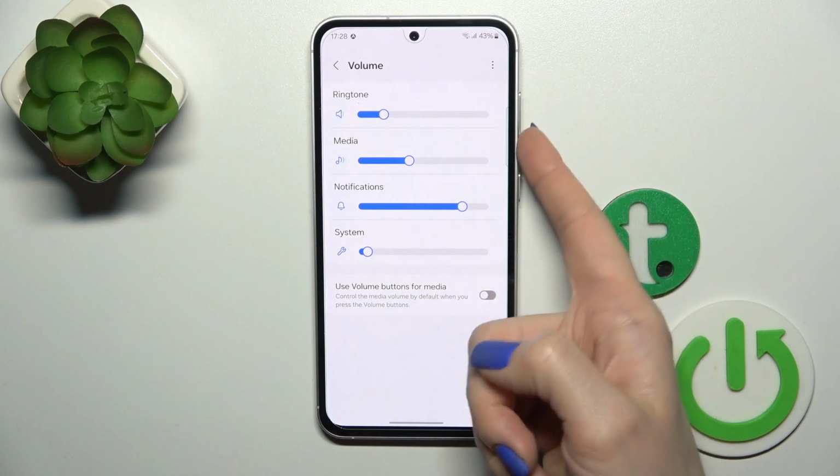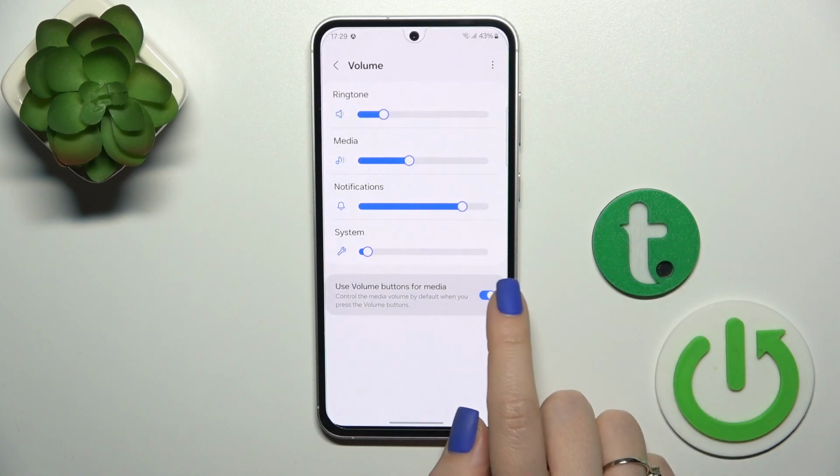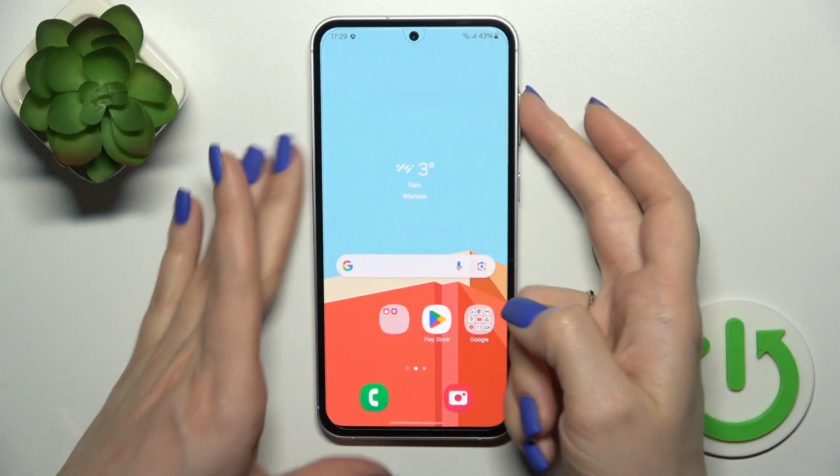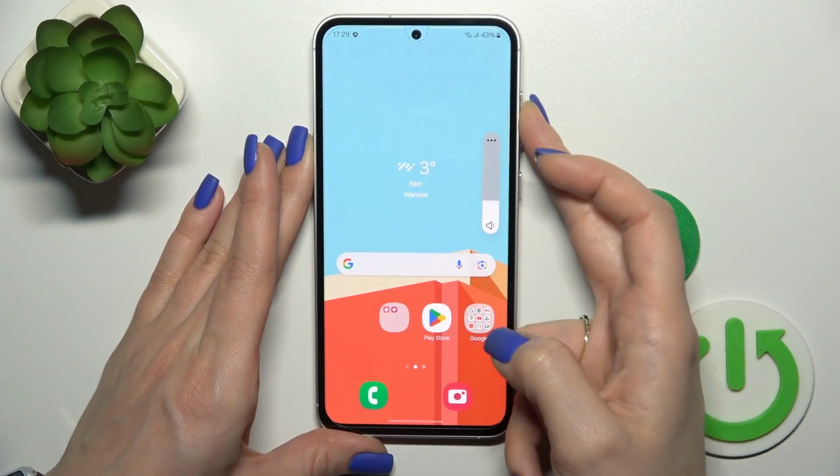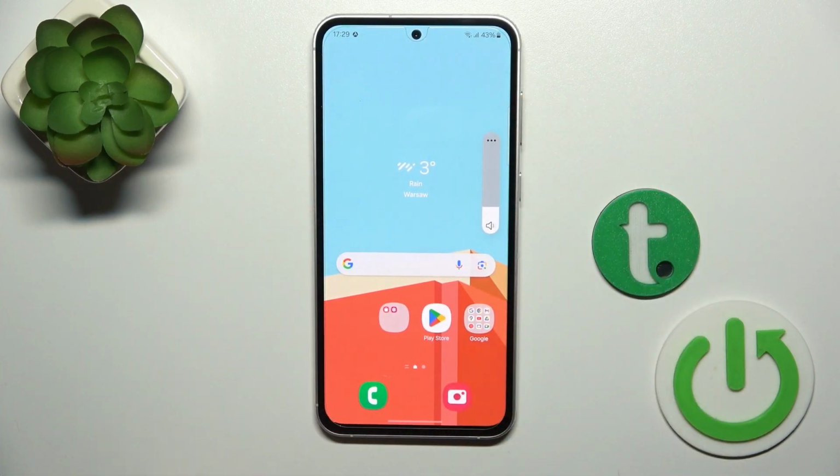Also, we could do it with the help of the volume buttons, but first be sure that this switcher is turned off, and now by pressing the up or down volume button we could change the ringtone volume.